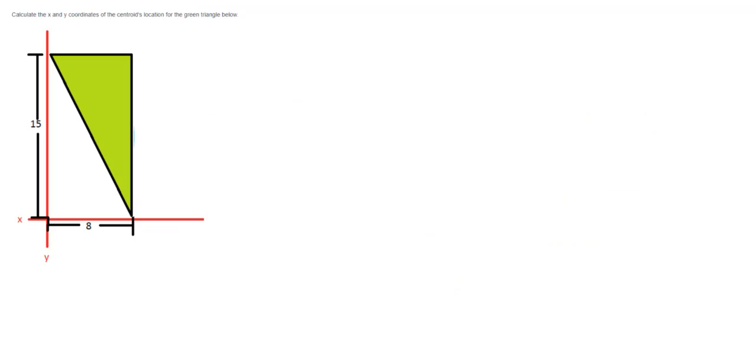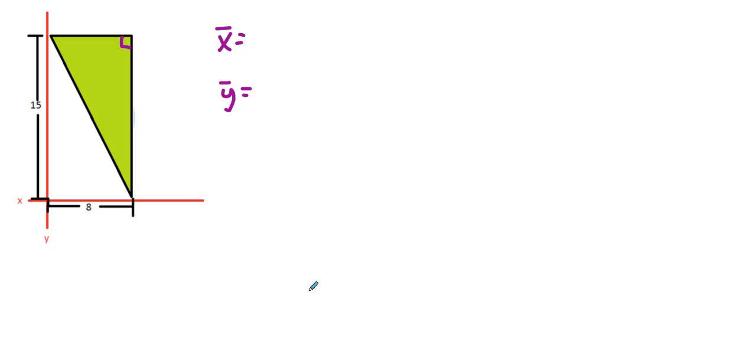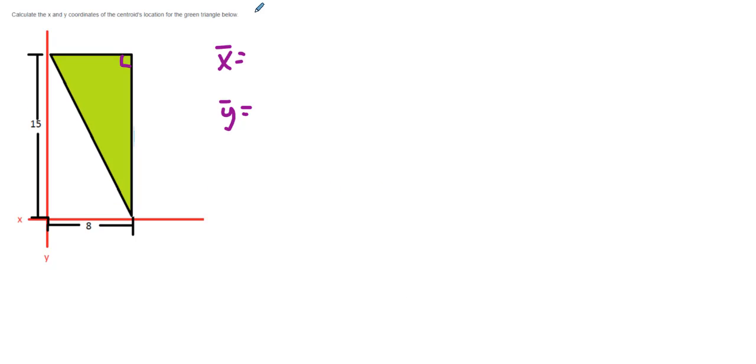And the last one was an inverted right triangle. If you got this one wrong, it's probably because you made a similar mistake to the semicircle. The first thing we want to do is mark the 90 degrees. If you recall, the formulas were like this: base divided by 3, height divided by 3.